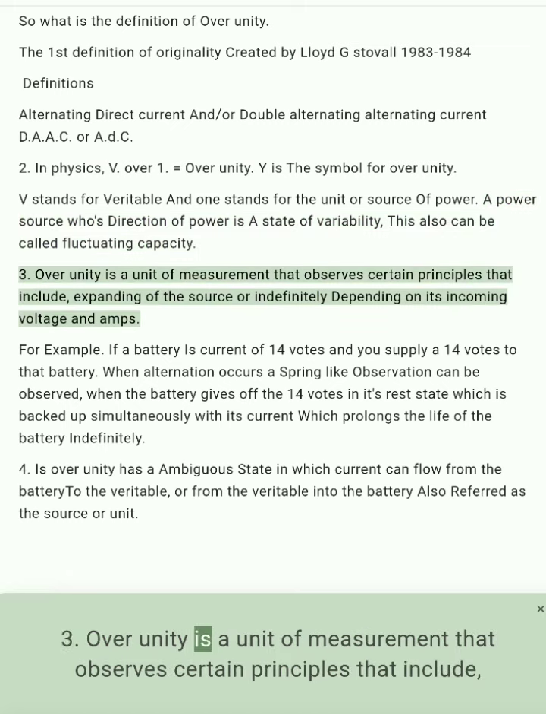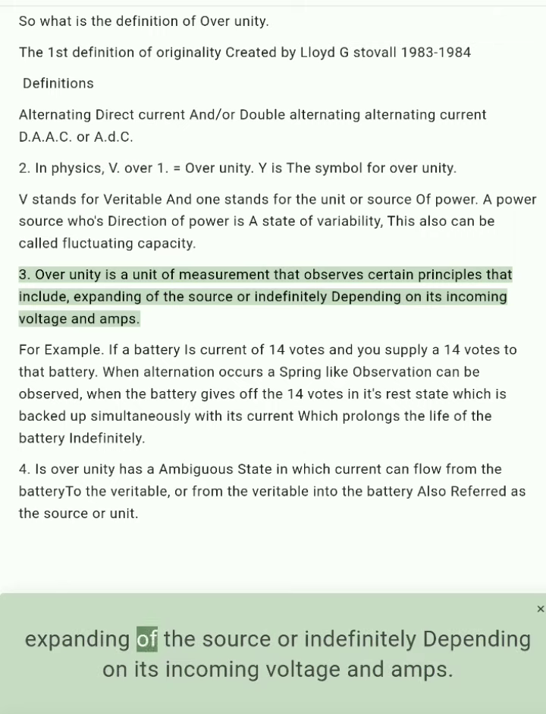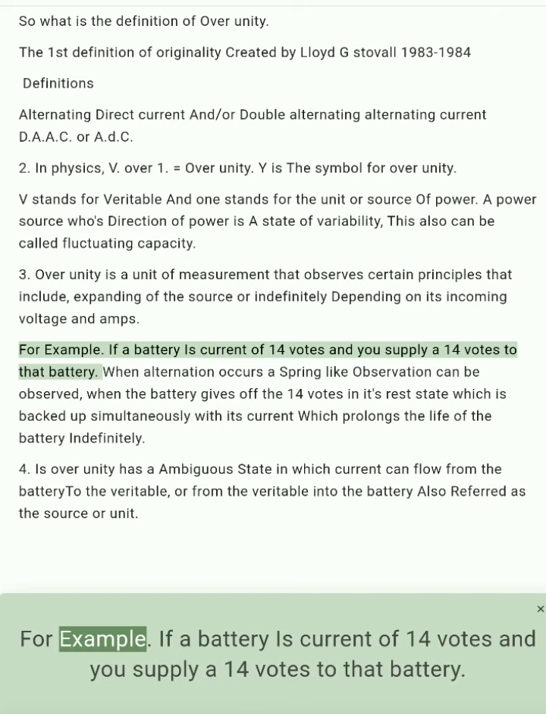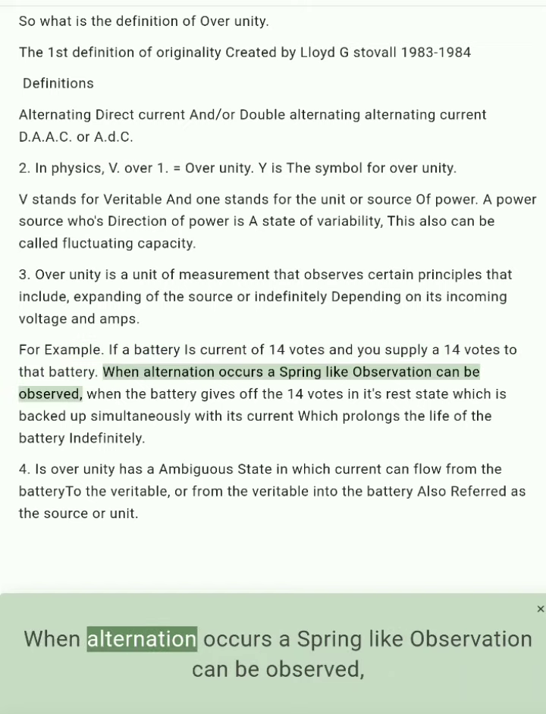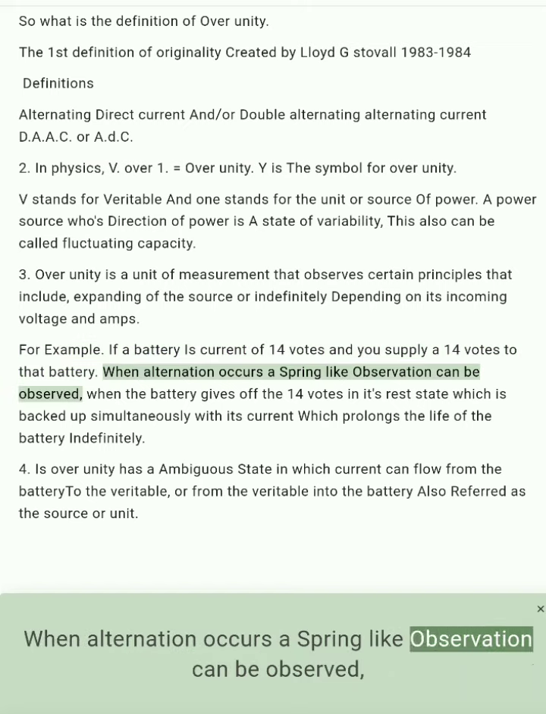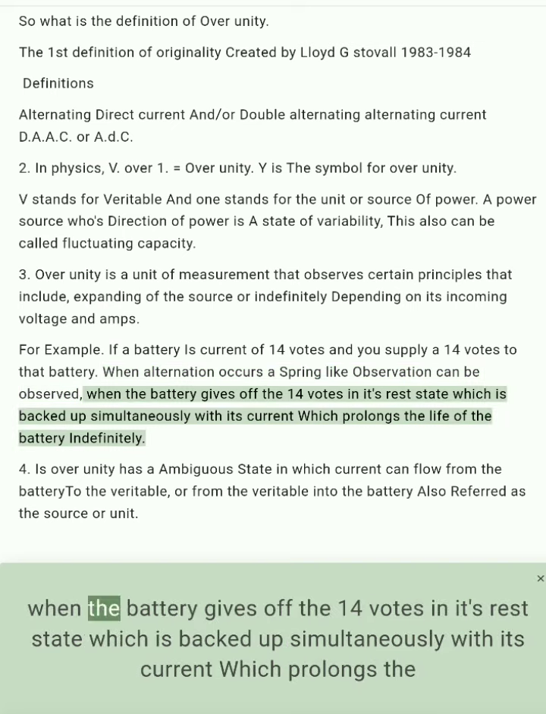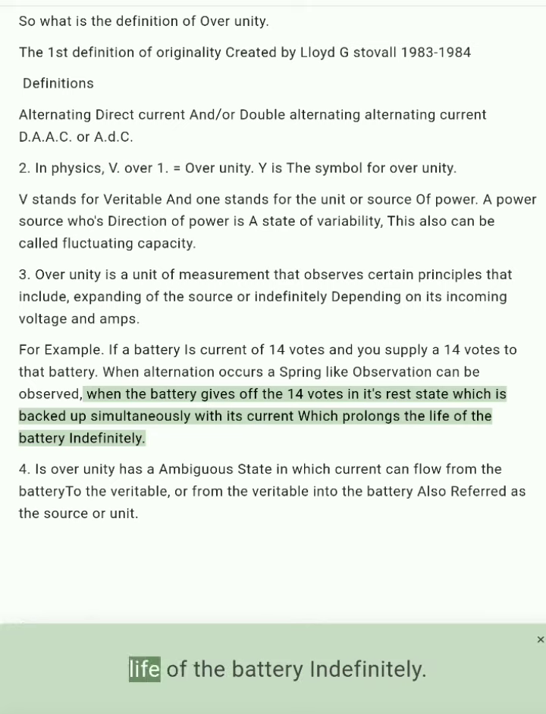3. Overunity is a unit of measurement that observes certain principles that include expanding of the source indefinitely, depending on its incoming voltage and amps. For example, if a battery is at a current of 14 volts and you supply 14 volts to that battery, when alternation occurs, a spring-like observation can be observed. The battery gives off the 14 volts in its rest state, which is backed up simultaneously with its current, which prolongs the life of the battery indefinitely.